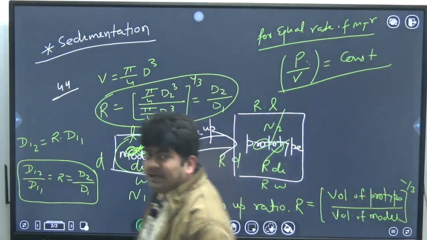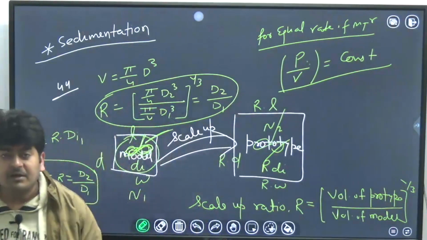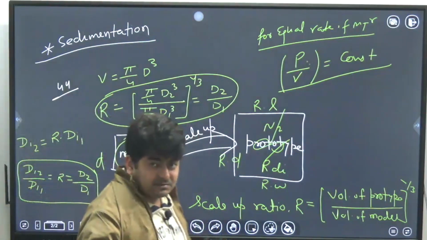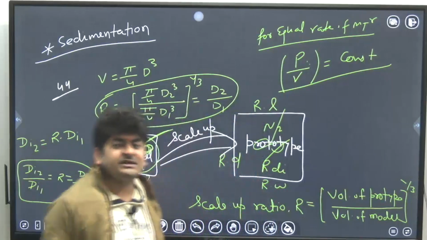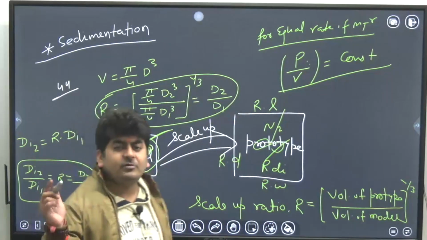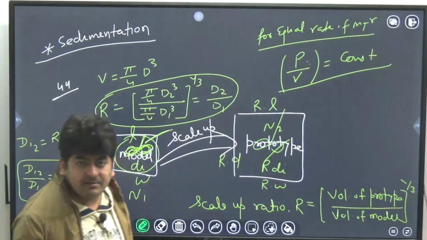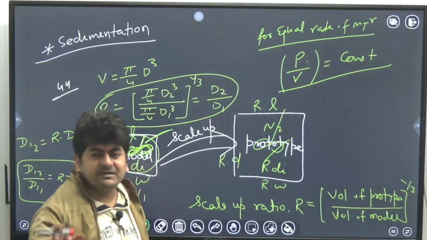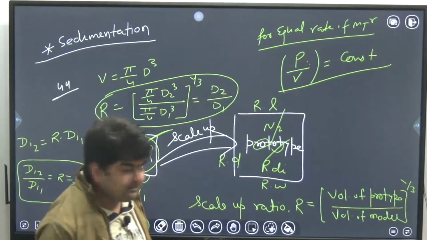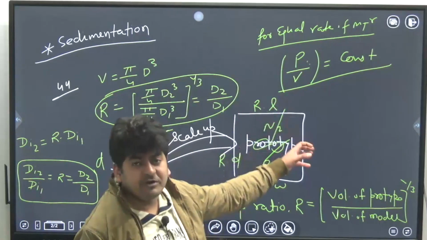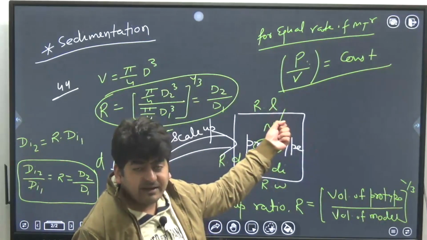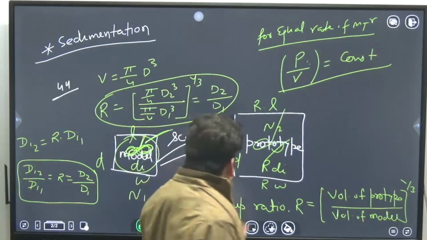That is the kinematic similarity. I hope you must have attended the lecture on dimensional analysis and similitude, so you must know about kinematic similarity as well as dynamic similarity. Dynamic similarity is basically that the dimensionless numbers should be the same. So power required for mixing per unit volume of the mixture or the tank should be constant.